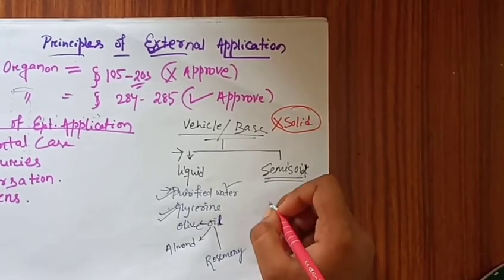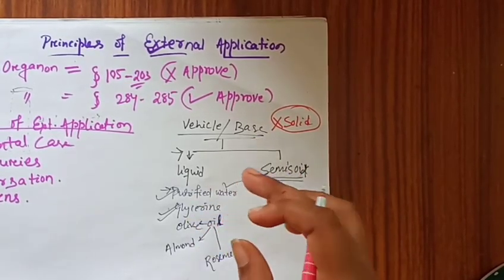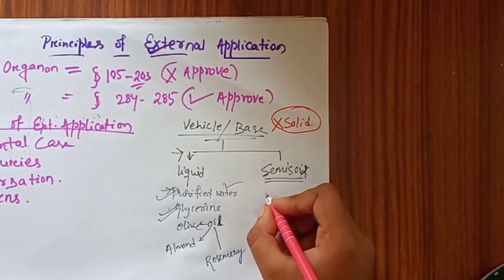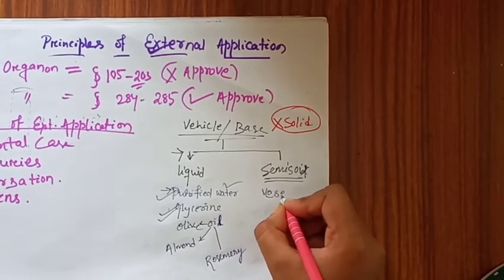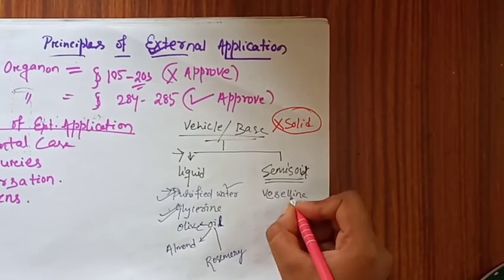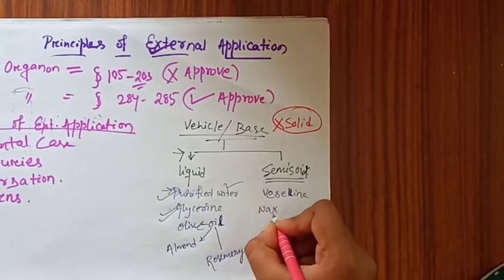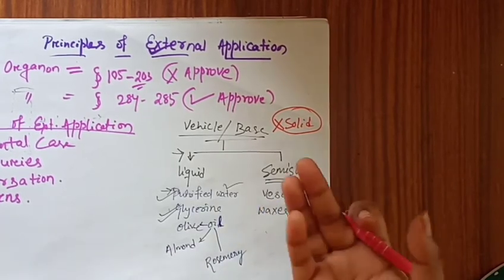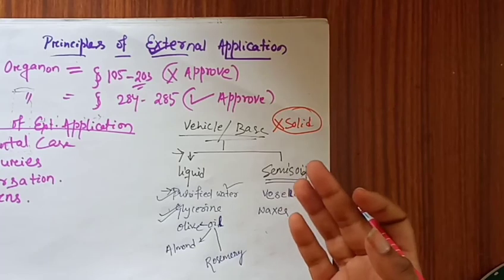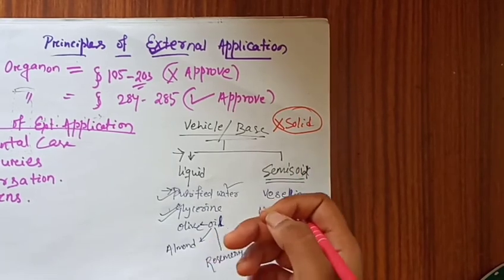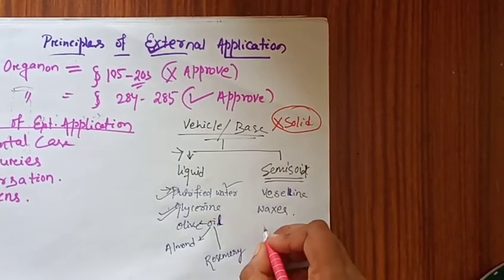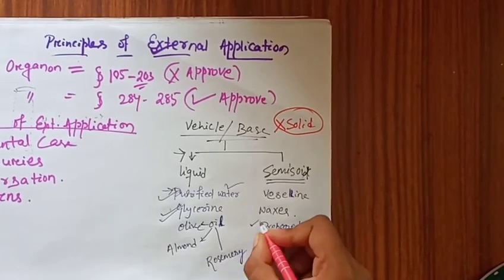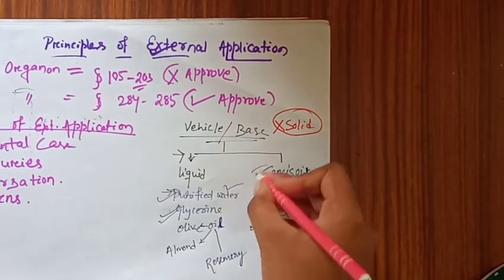Now we discuss semi-solid vehicles. In semi-solid we discuss only Vaseline, which is generally very popular. Then waxes. There are many types of waxes: beeswax, spermaceti, which is a sperm-extracted product, then lanolin, then prepared lard. Here a question is also asked: prepared lard is which kind of vehicle? A semi-solid type of vehicle.